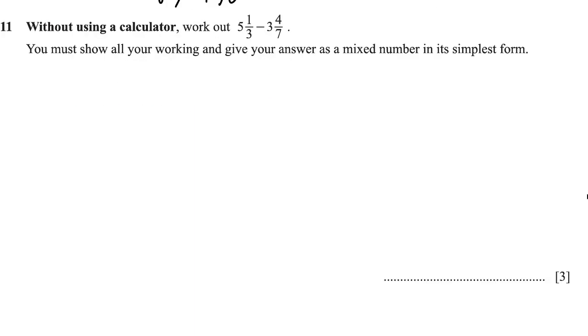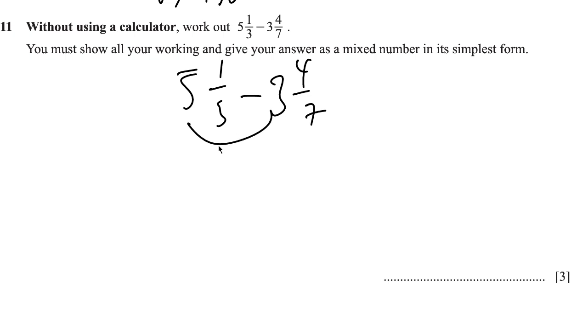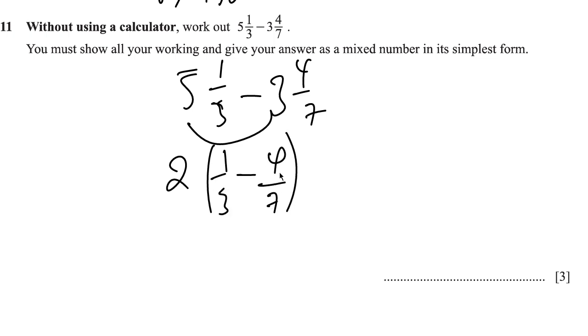Okay, question 11 says work out without using the calculator 5 whole 1 over 3, negative 3 whole 4 over 7. So we could simply subtract the whole parts. 5 negative 3 is 2, right? And then we have 1 over 3, negative 4 over 7. This is the fractional part.